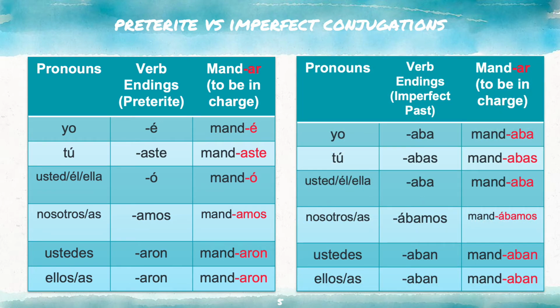Now the imperfect conjugations. Yo mandaba, tú mandabas, usted, él, ella mandaba, nosotros, nosotras mandábamos, ustedes mandaban, ellos, ellas mandaban.